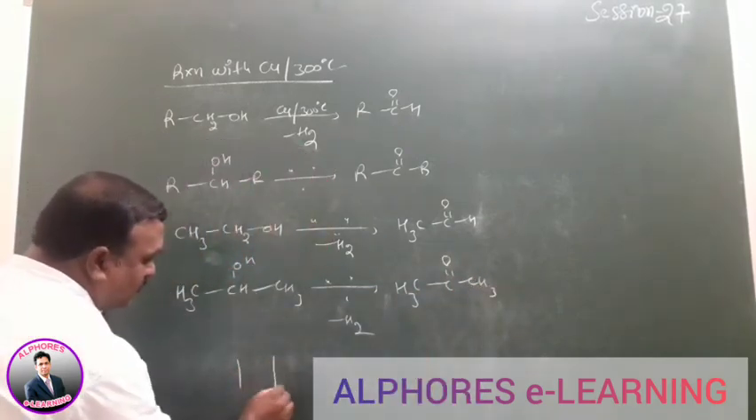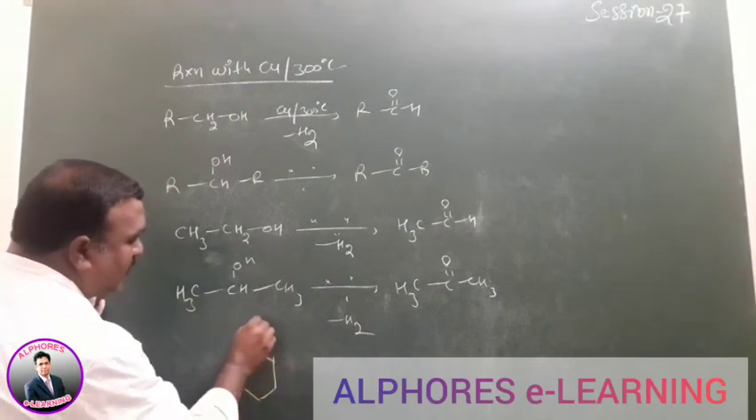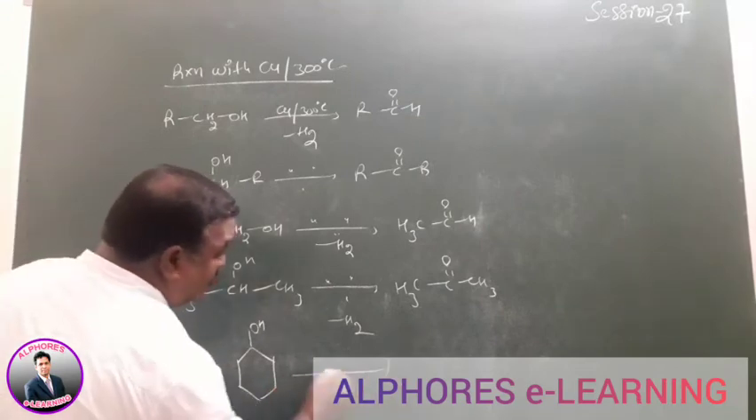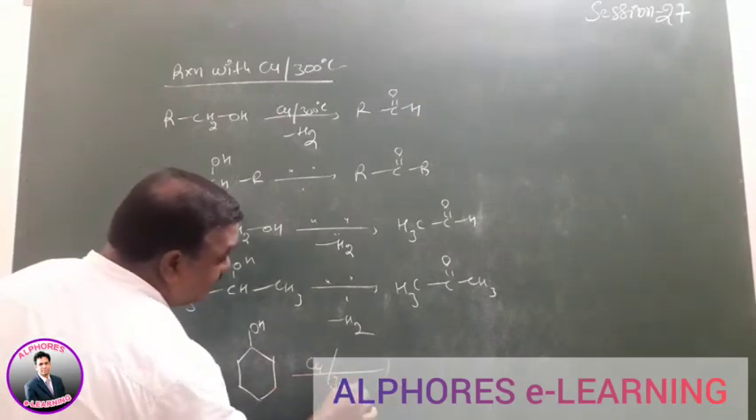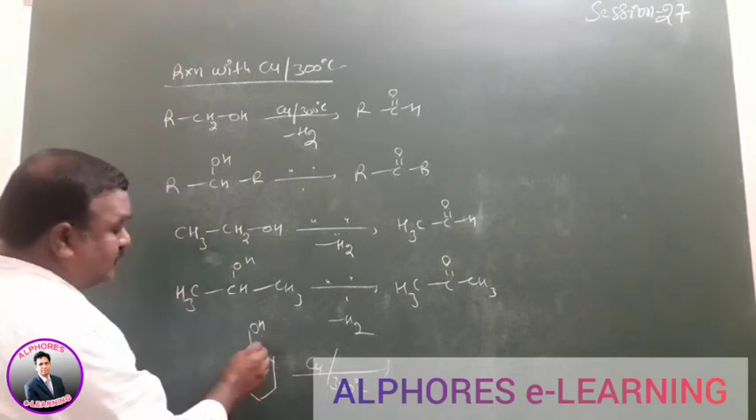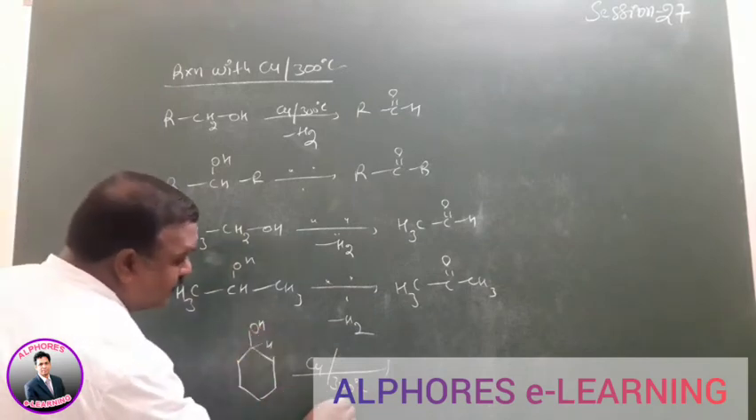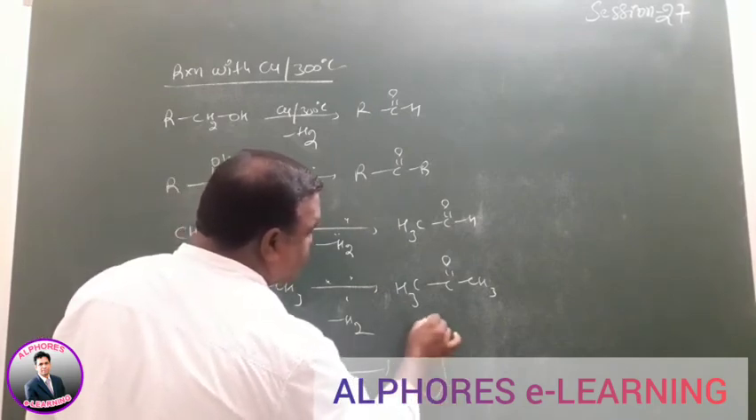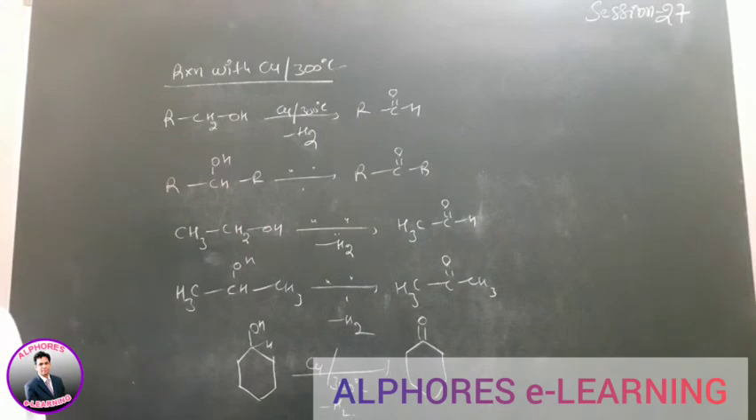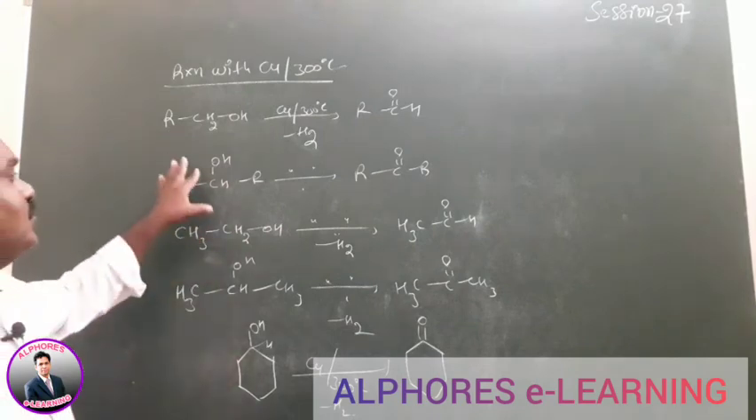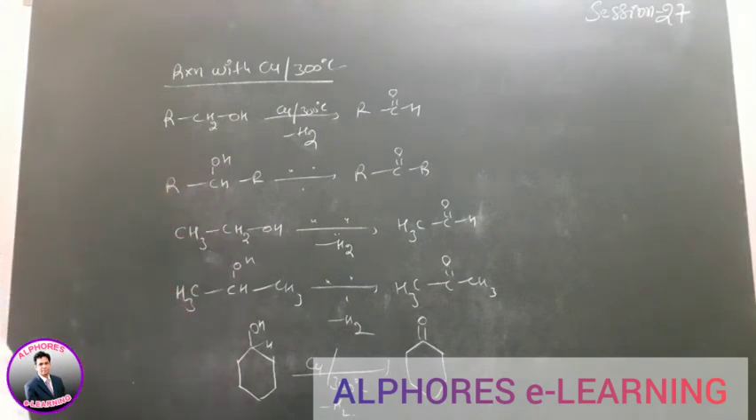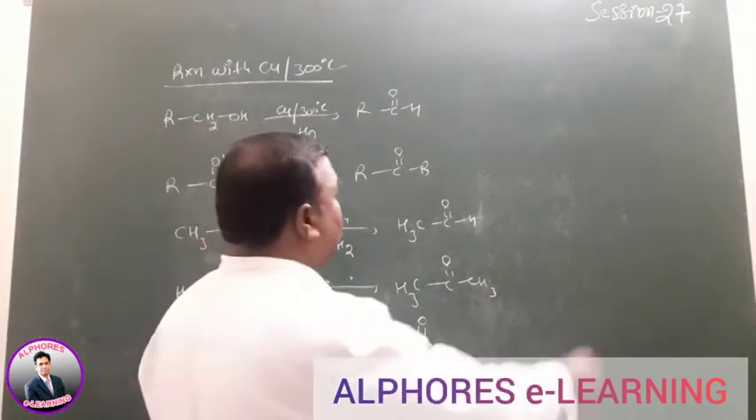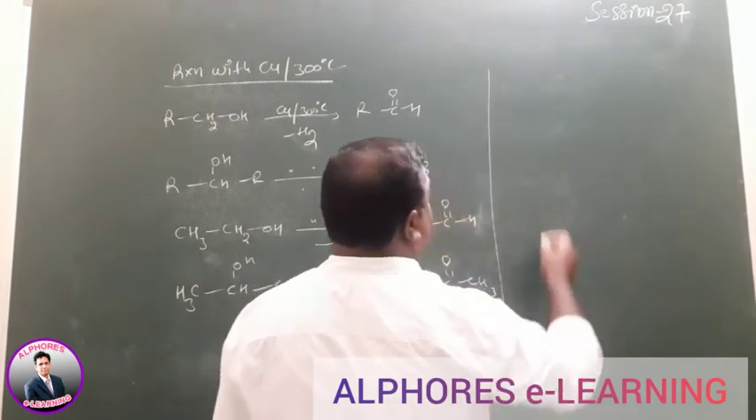For example, cyclohexyl alcohol is given. So copper at 300 degrees centigrade is given, a dehydrogenation reaction, removal of two hydrogens, we'll get a cyclic ketone. Cyclohexanone is formed here. This is the way to write the product wherever copper at 300 degrees centigrade is given. Reaction with halogens.